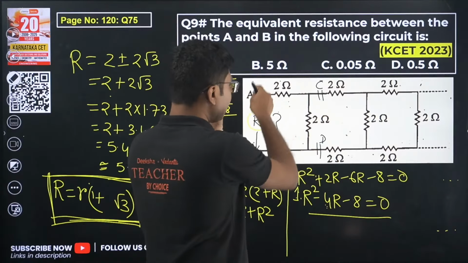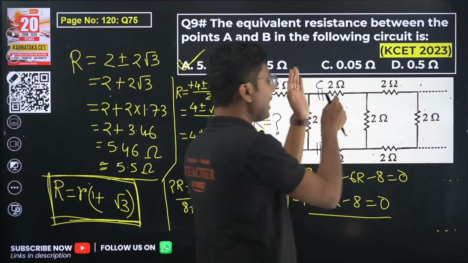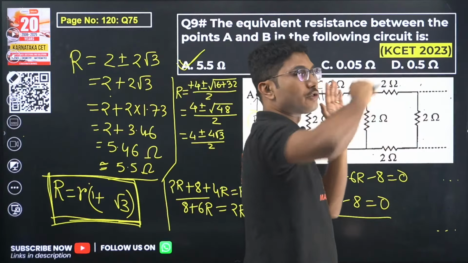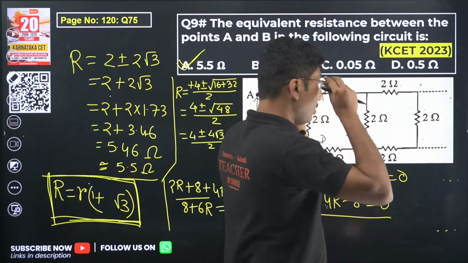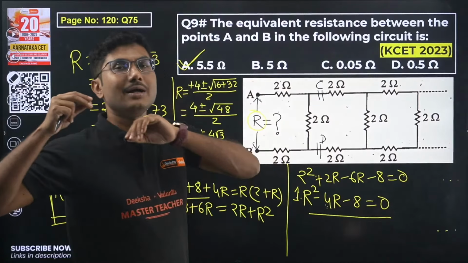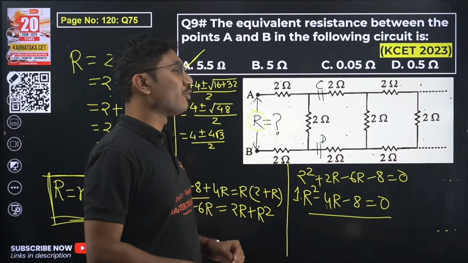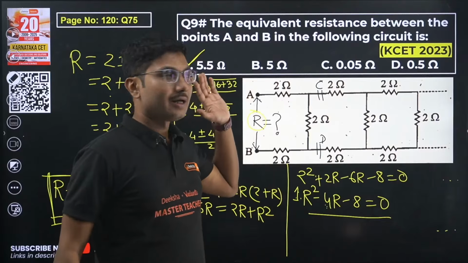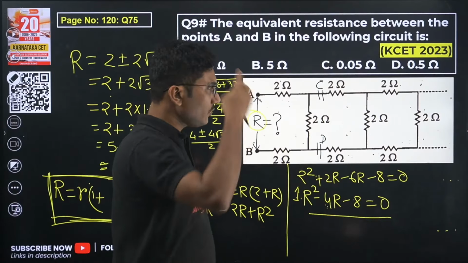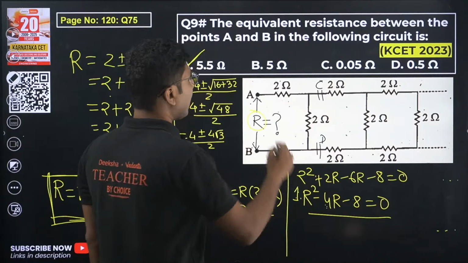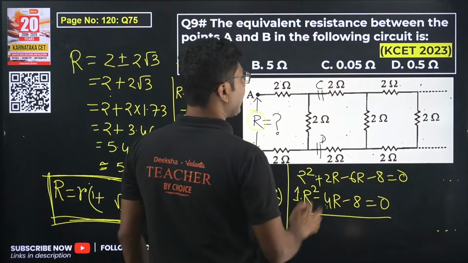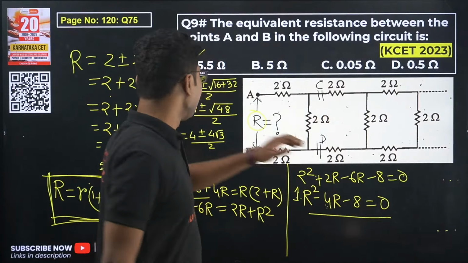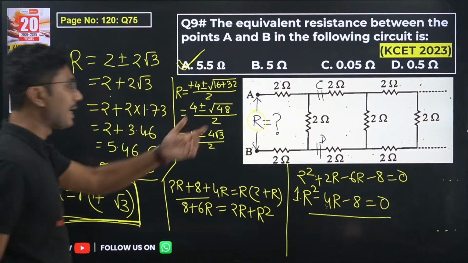So if the original circuit has resistance R, then our new portion should also have resistance R, because it's an infinite circuit. That is the logic, that is the understanding you need to have to solve any infinite circuit related question. So for example, if one more resistance is added along the diagonal, then again you can cut it from this, but this shortcut formula will not be applicable.